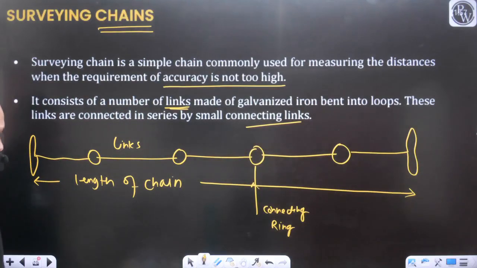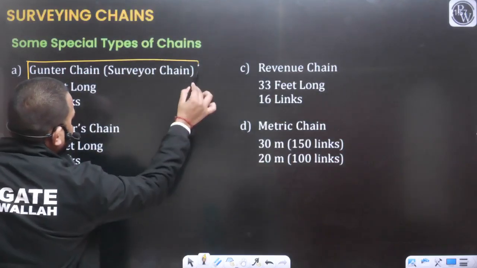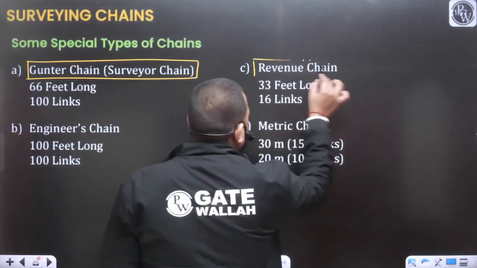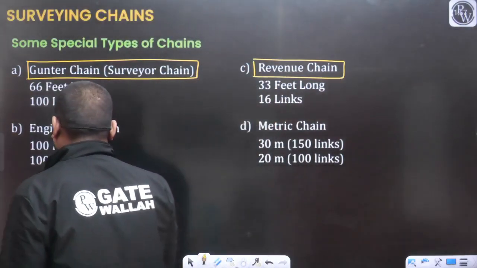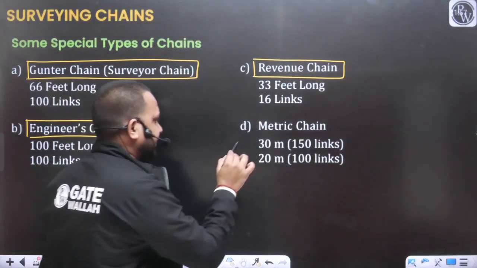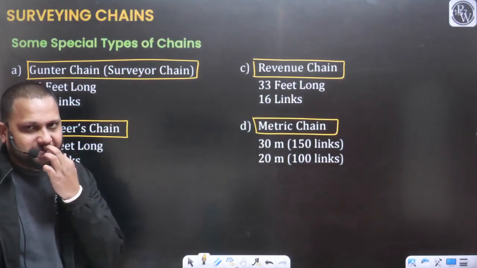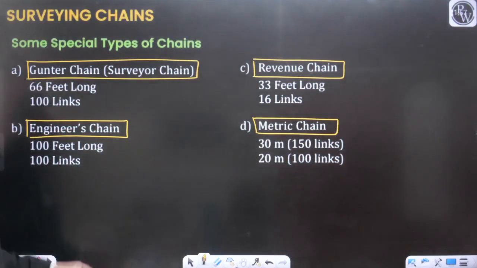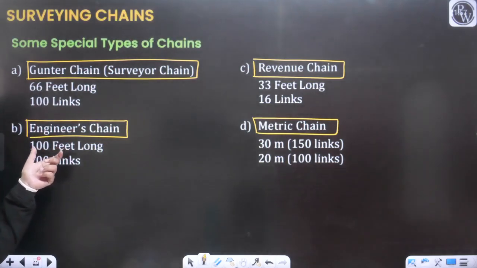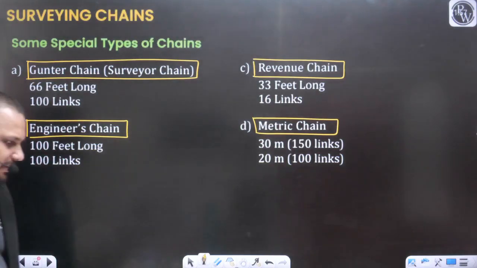So, what are the various types of chain that are available? We have Gunter's chain, also known as the surveyor's chain. We have revenue chain with different specifications. We have engineer's chain, and we have metric chain. All these chains have different specifications. Like engineer's chain is available in a total length of 100 feet. So what will be the total length of the engineer's chain?